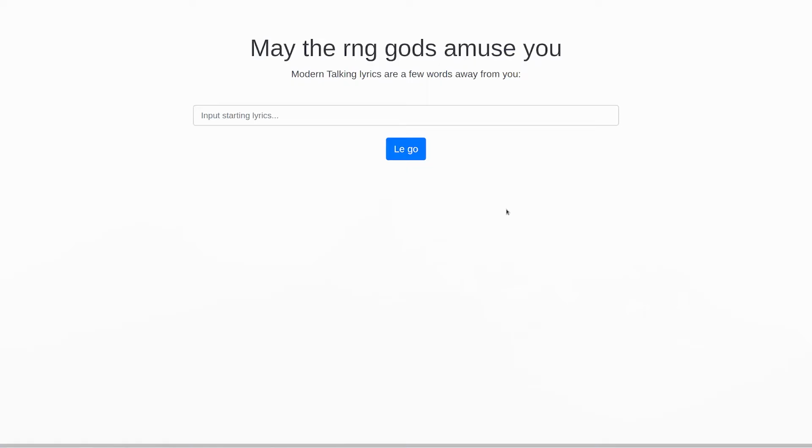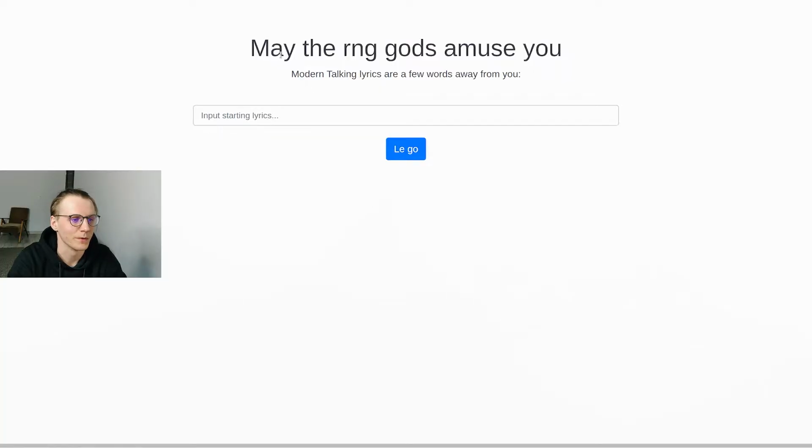So this is our end product that we are trying to make: a deployed application that can take our inputs and generate the outputs that you want. I based this on the lyrics generator that I talked about in my previous video about how to train your deep learning lyrics generator. It's a simple front-end app with a header, some explainer text and an input box to input your lyrics.